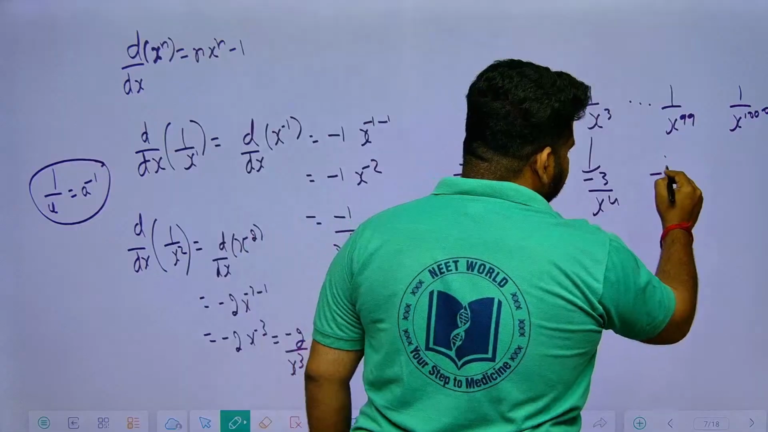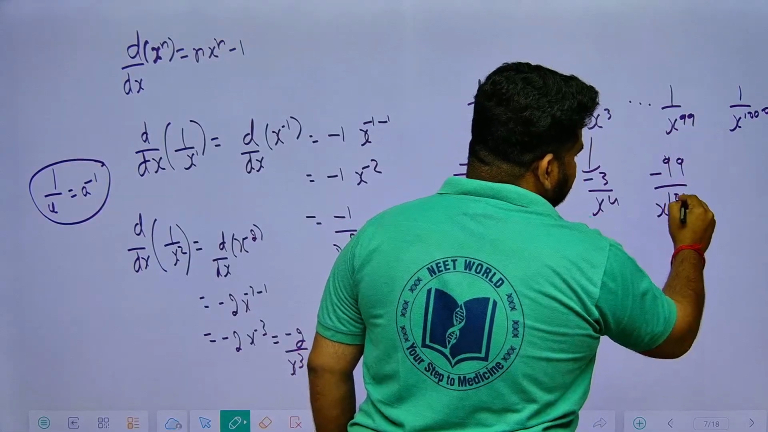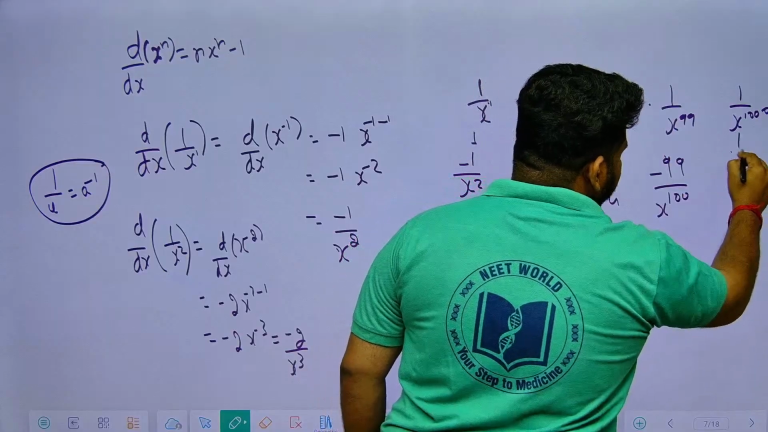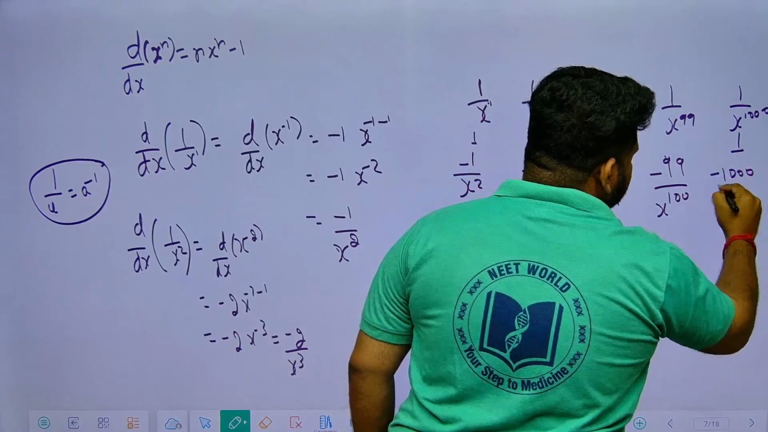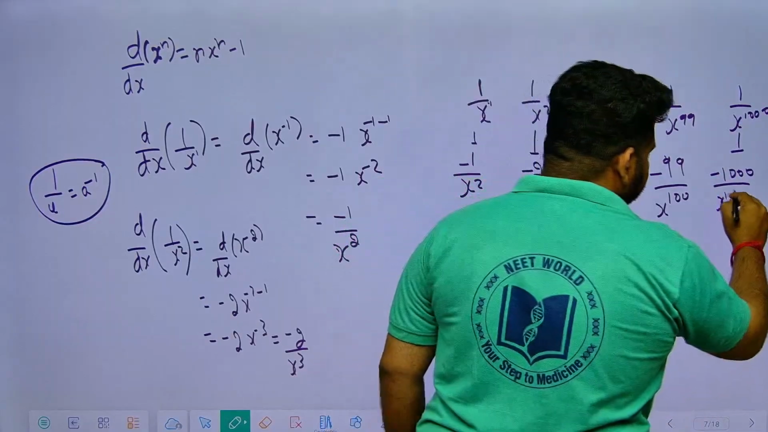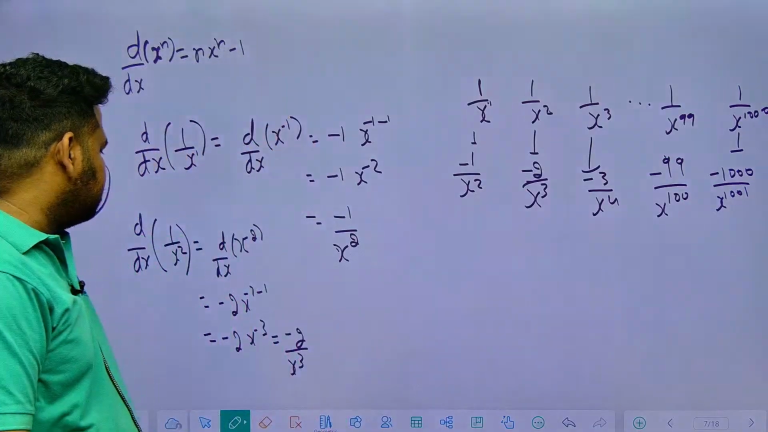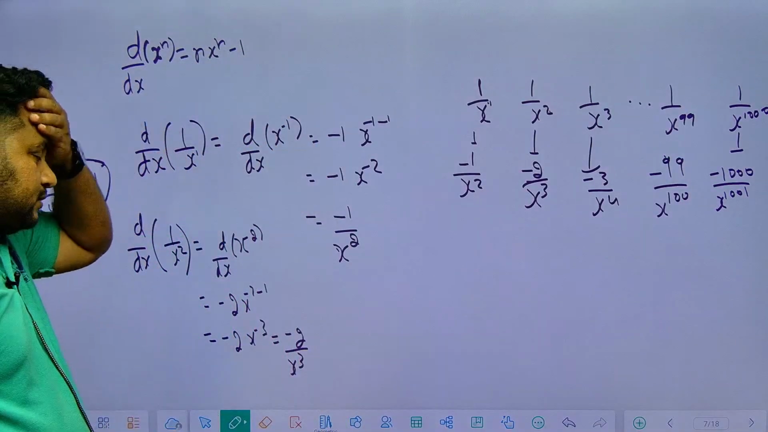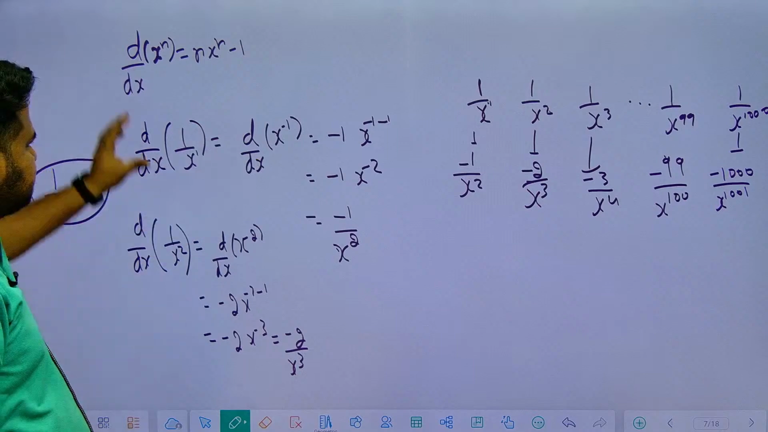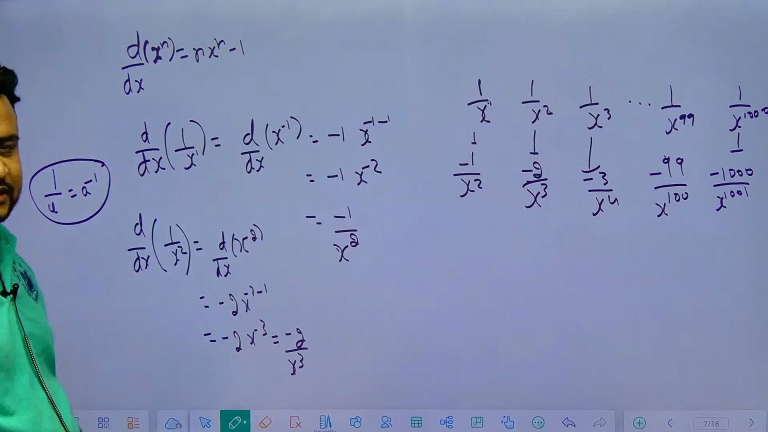This will become minus 99 by x power 99 plus 1, that is 100. And this will become minus 1000 divided by x to the power of 1000 plus 1, that is nothing but 1001. This is what we will have, friends. So this is how we can have the various formulas. Just based on this formula you can derive all this. So you can remember how we are getting it.